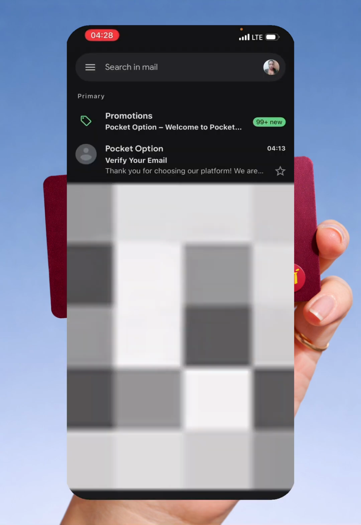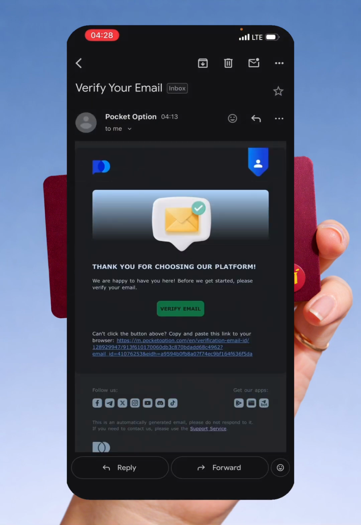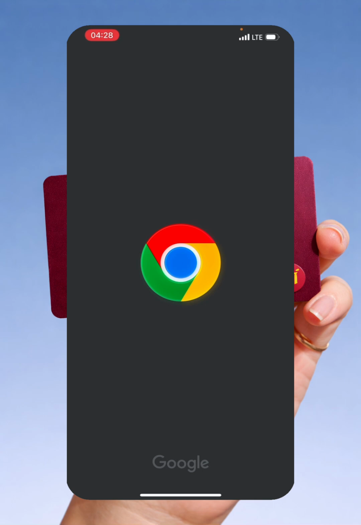Okay, so here we have our email address from Pack Adoption. So we're just gonna click on here, and you can see you're just gonna click on verify email. So you click on verify email, okay? Once you click, you can use any of the browsers that you want to use.